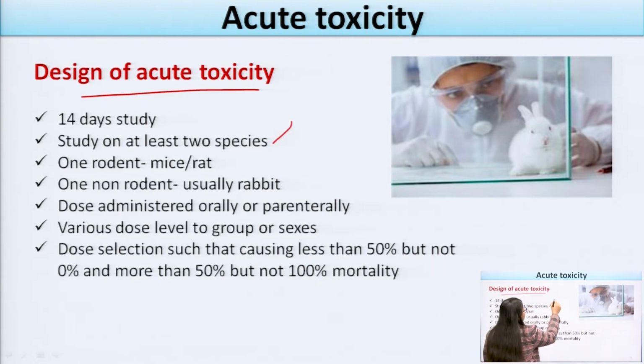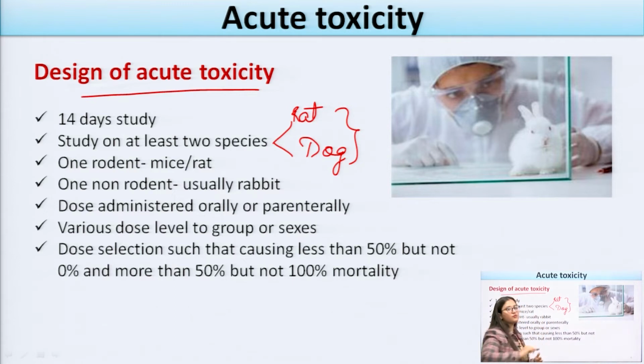I have already told you that the species mostly taken are the rat and the dog. So these 2 species are mainly used for the acute toxicity study, which is a 14-day study. Only one rodent, mice or rat, can be taken. Only one non-rodent, usually the rabbit, can be taken in these studies.